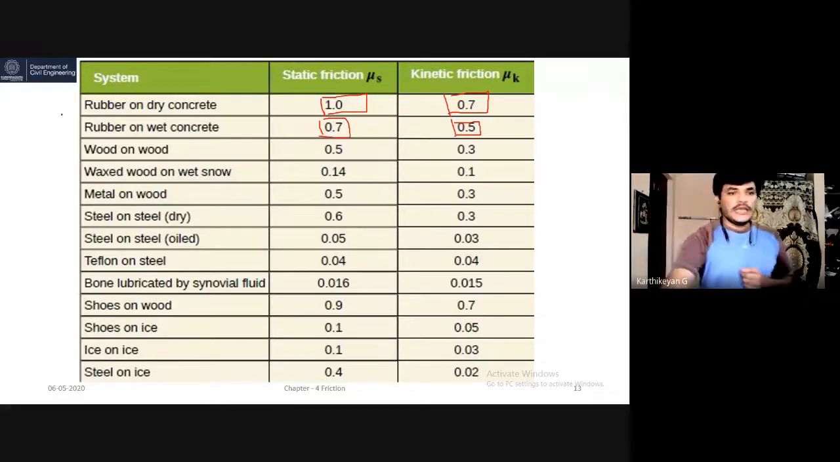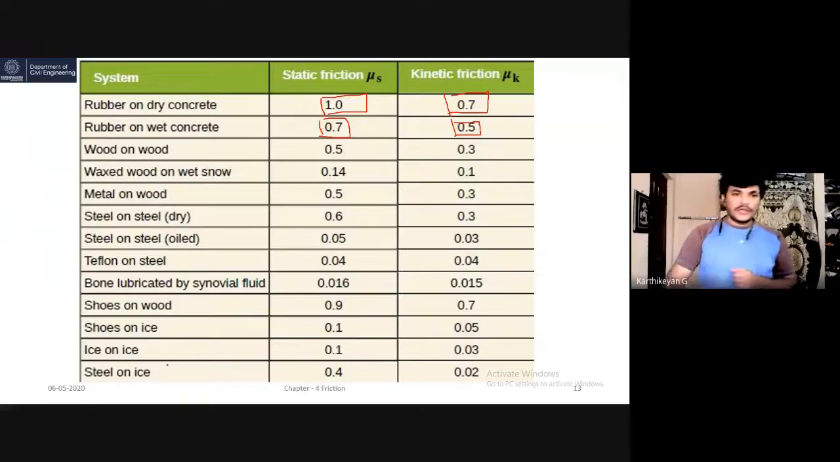Similarly, there are a lot of materials: wood to wood, waxed wood to wet snow, metal on wood, steel on steel in dry condition, steel on steel in oiled condition, Teflon on steel. While servicing a bike or car, we say please do Teflon coating; that is the meaning of this. Also bone lubrication by synovial fluids, shoes on wood, shoes on ice, ice to ice, steel on ice. These are some of the examples. Every material has some frictional resistance.